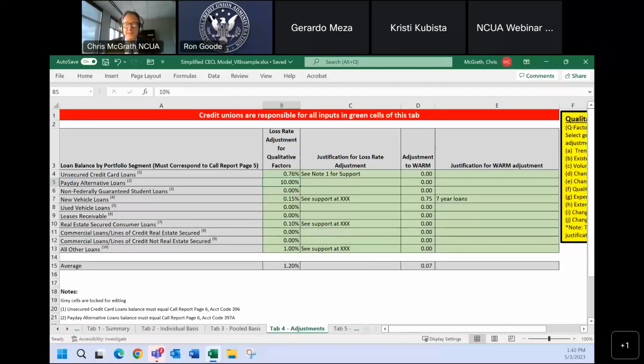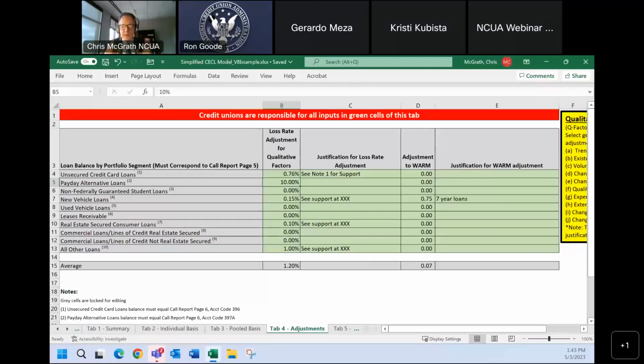Very good. Thank you, Chris. Very good. Next question. For audit firms, is there an expectation that the NCUA will have reviewed CECL calculations at all? Or will the year-end audit be the first time this calculation is reviewed?